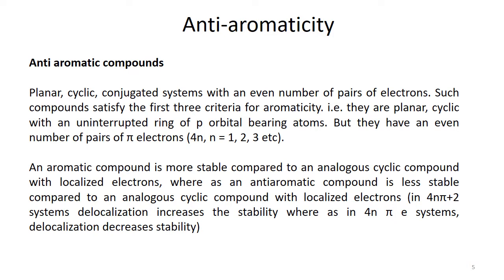When we talk about 4 electrons or 8 electrons, in a 4 electron system there are 2 pairs, and in an 8 electron system there are 4 pairs. So these are even numbers of pairs of electrons. But when we talk about 4n plus 2 systems, 6 or 10 electron systems, there are 3 electron pairs or 5 electron pairs. So the aromatic system has an odd number of pairs of electrons, but the anti-aromatic system has an even number of pairs of electrons.